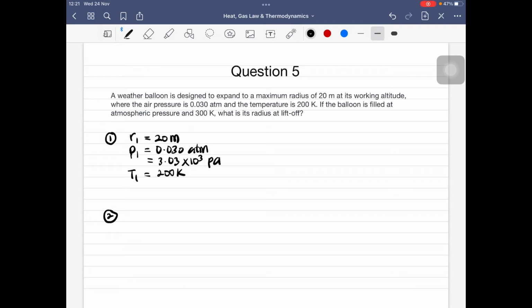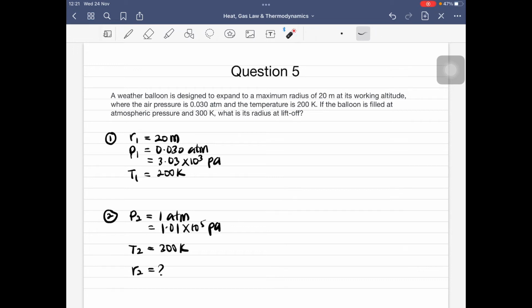Okay, kemudian di sini disebut kalau kita isikan dia dengan atmospheric pressure, which means sekarang ini kita punya pressure adalah atmospheric pressure ataupun normal atmospheric pressure, which is equal to 1 atm. So 1 atm is equal to 1.01 times 10 to the power of 5 Pascal, and also the temperature will be equal to 300 Kelvin. So what is the radius? What is its radius at lift off? So soalan dia tanya berapakah radius number 2.